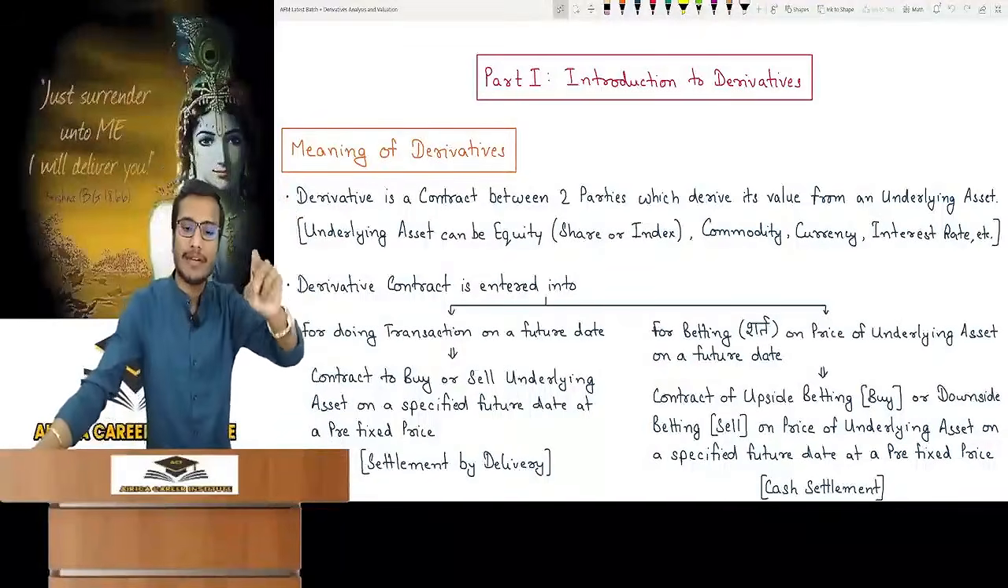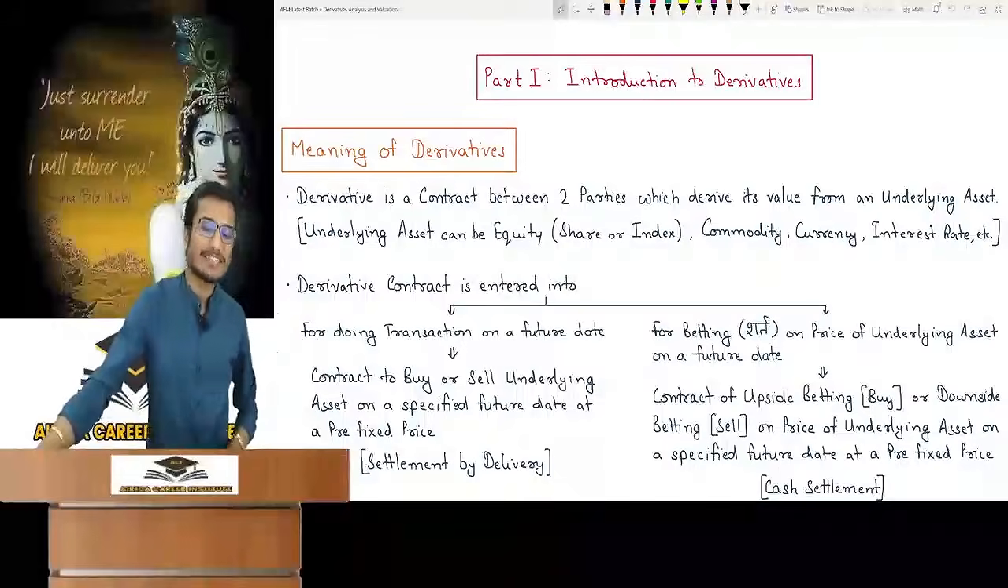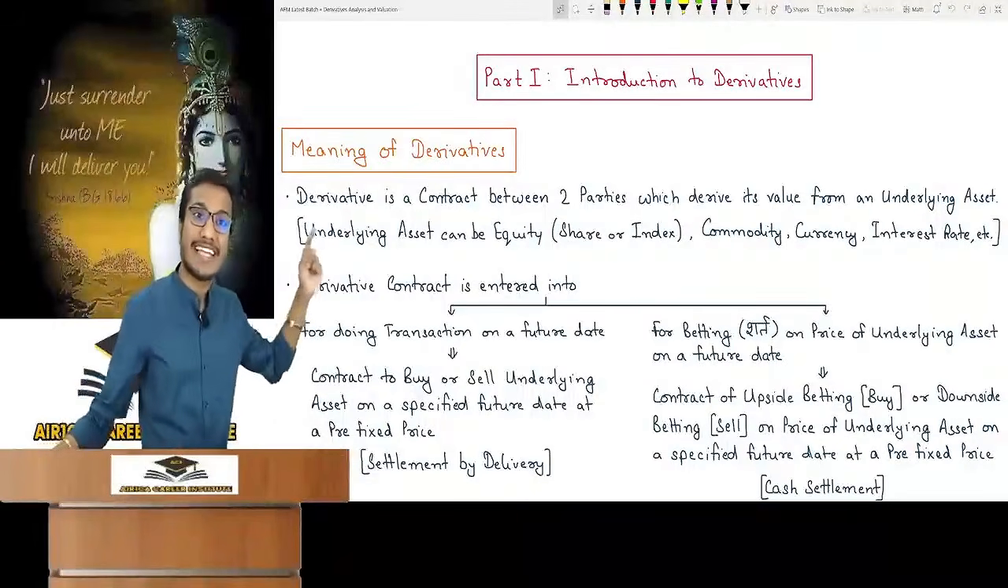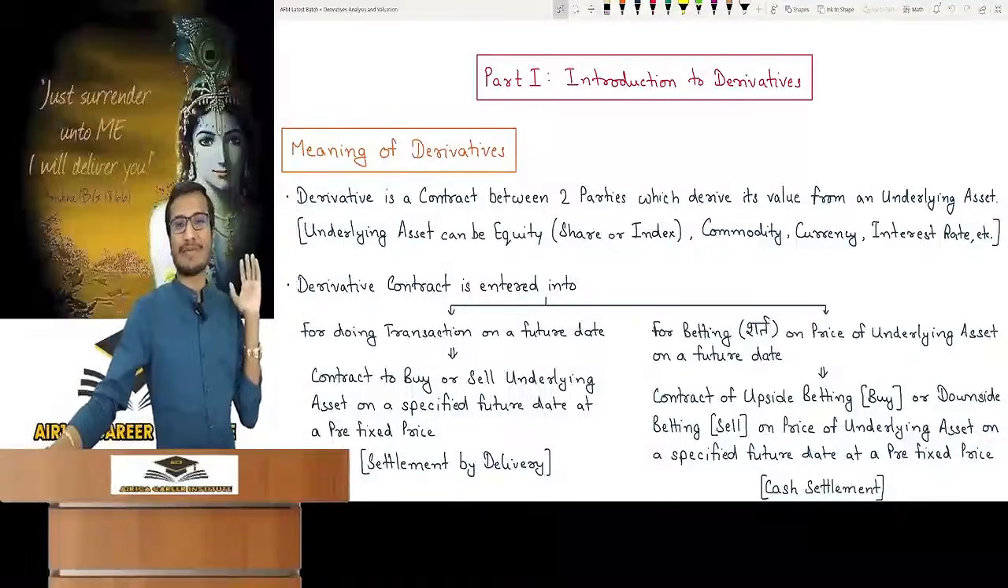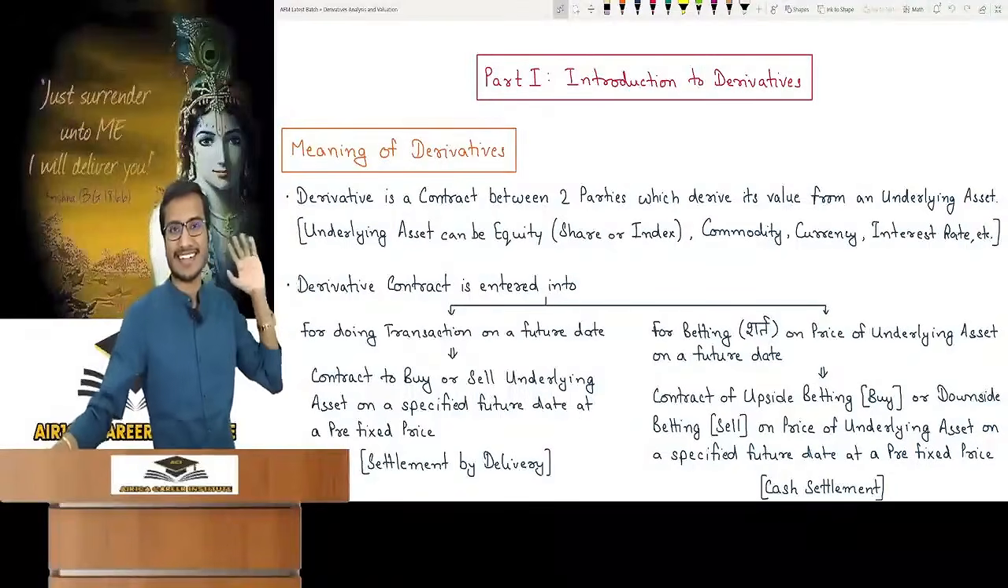Derivative is a contract between two parties which derives its value from an underlying asset. This is the definition of only one line. Just because of that, you have to read the whole chapter. All the crux is in only this one line.